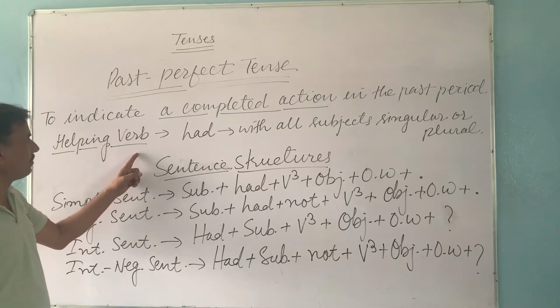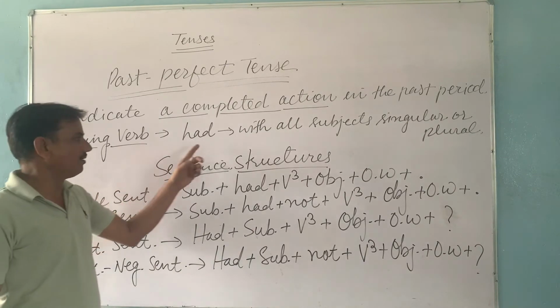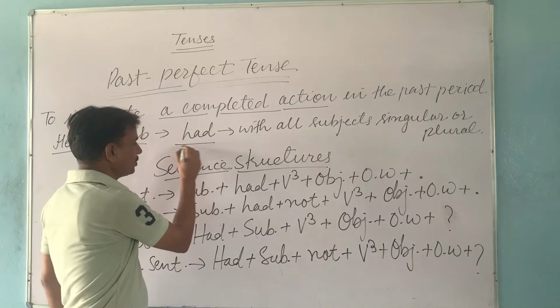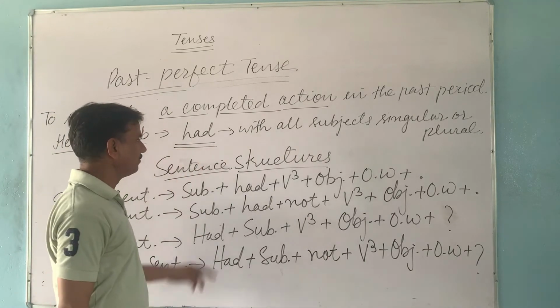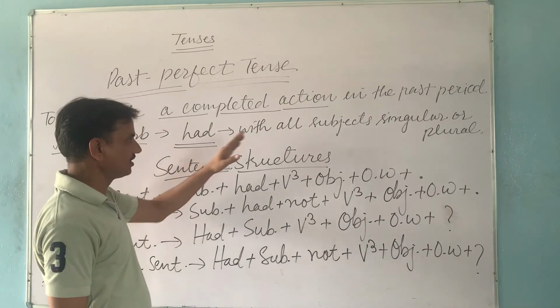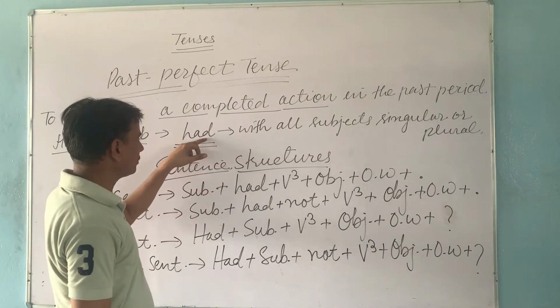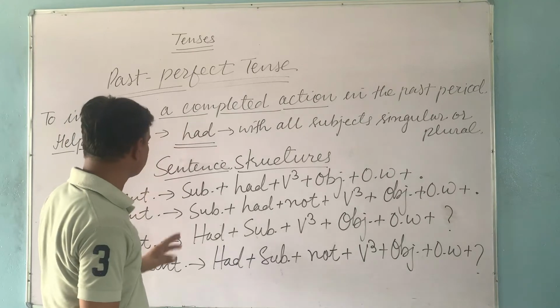Helping verb. In past perfect tense, the helping verb is had only. It means with a singular or plural subject, we use had. Whether the subject is singular or plural, we use had with all kinds of subjects.